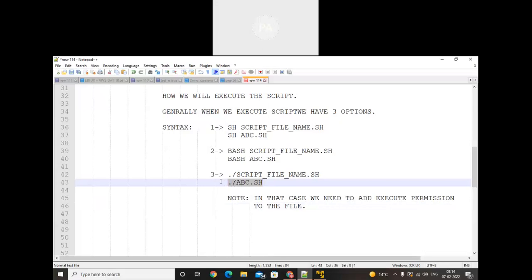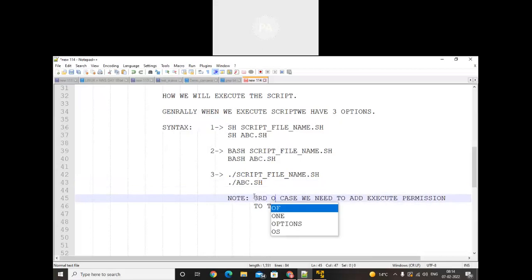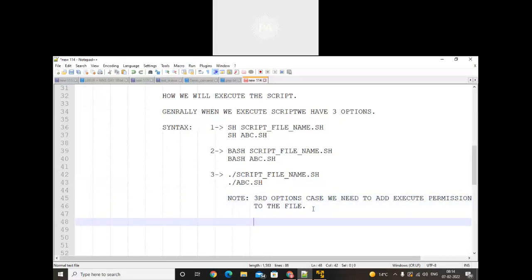Okay, so in that case, the third option: we need to add execute permission to the file. How will we add it? We all know that here we will use sudo chmod, and add permission to the user, u plus x, to the file name abc.sh.